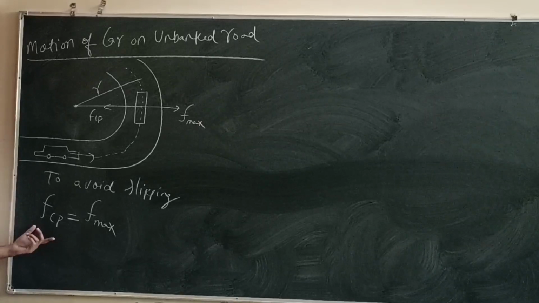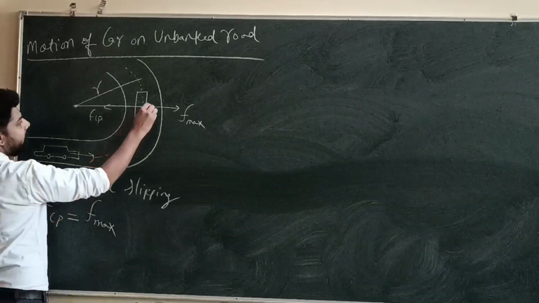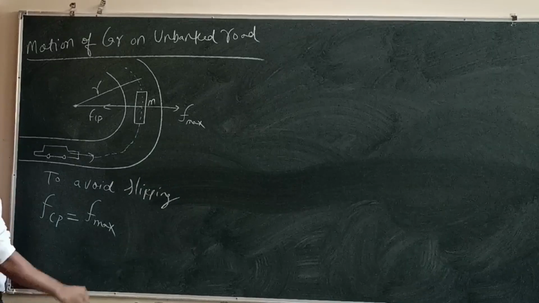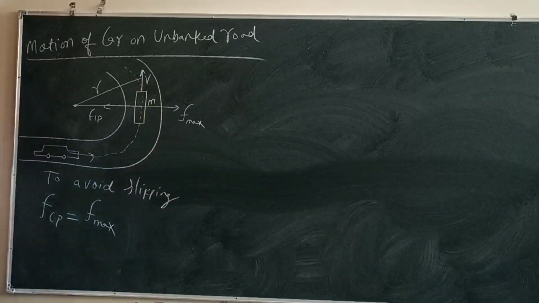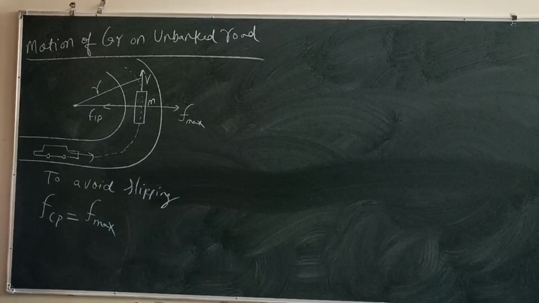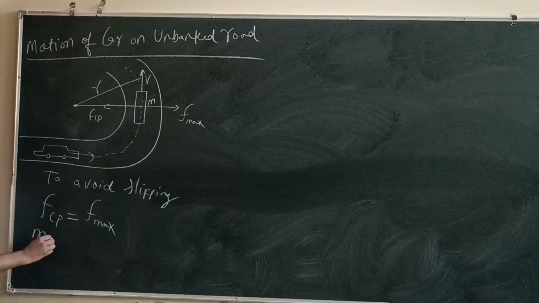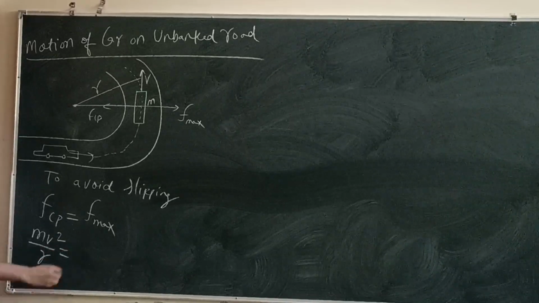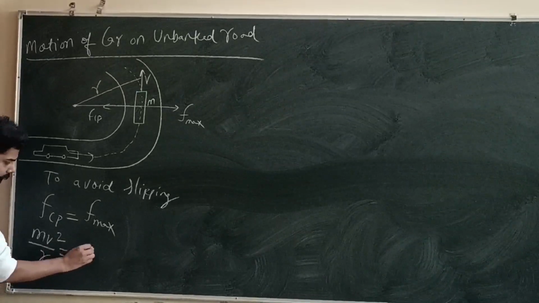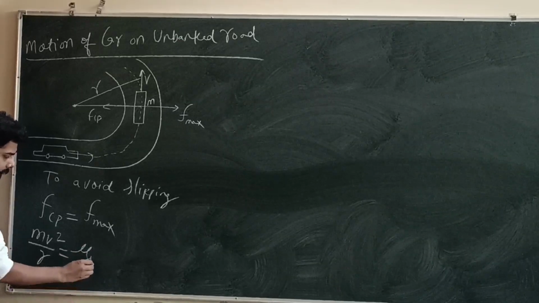And we know that the centripetal force, this body is of mass m and moving with the velocity v. Okay, so mv square upon r equal to maximum friction force, that is mu s into R.